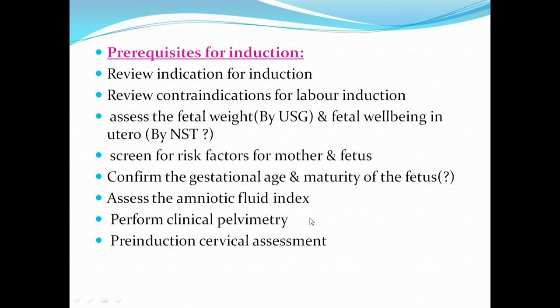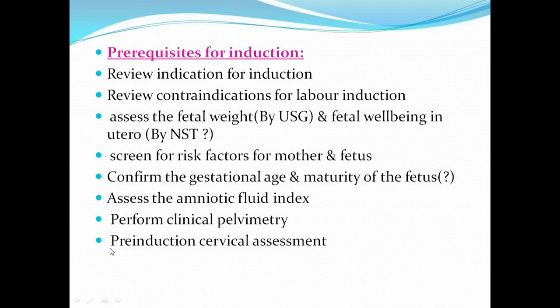What I mean by clinical pelvimetry is, by your per vaginal examination with your 2 fingers, the obstetrician will see whether pelvis is gynecoid and whether pelvic diameters are adequate for that size of the pelvis, size of the fetus. So like that, the gynecologist will exclude cephalopelvic disproportion and abnormal shape and size of the pelvis. So clinical pelvimetry will help us to know whether birth canal is adequate for normal delivery or not. That also you again check before you proceed for induction.